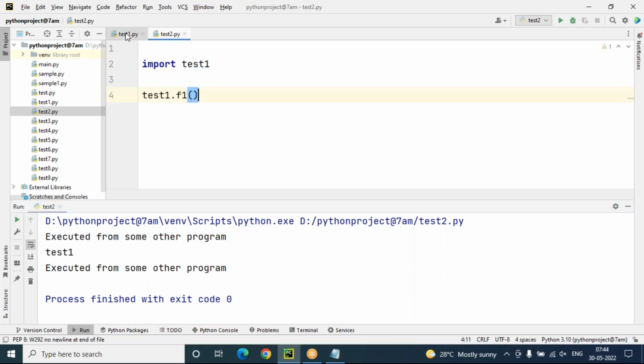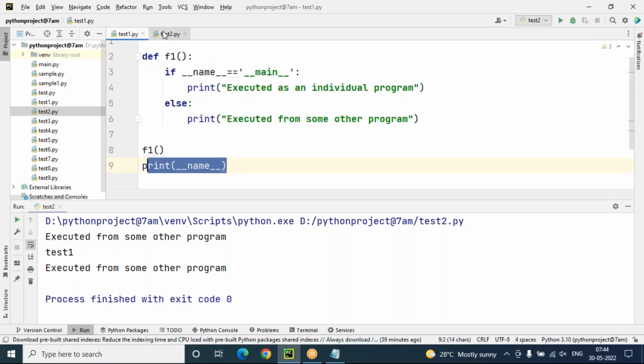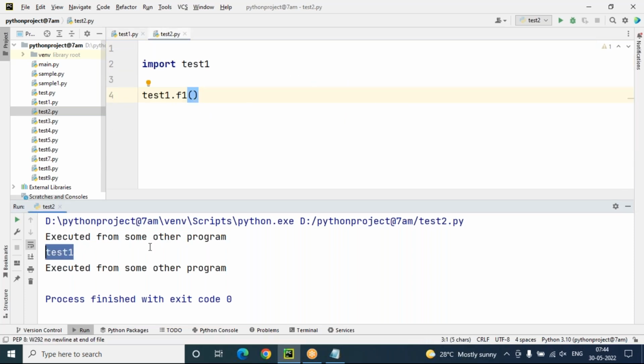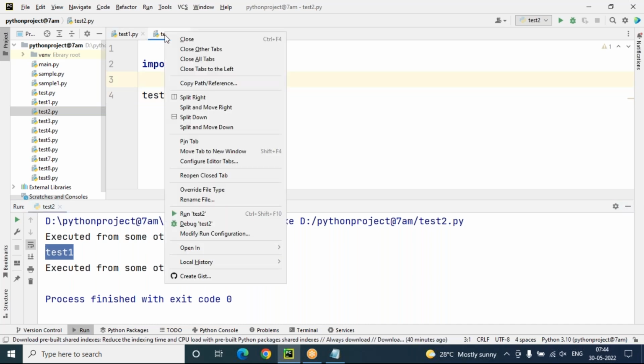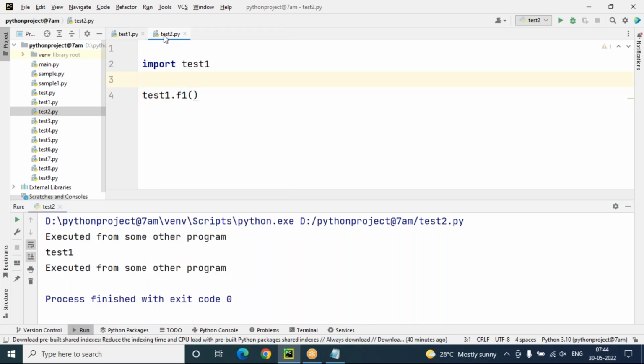It is calling the function and we are printing the name also. The name is test1 only. If this program is not executed as an individual program, but is executed from some other program, then the value of the special variable is the module name where it is defined. Yes, the module name is test1 only, where I defined it.